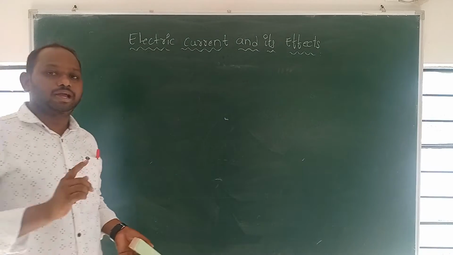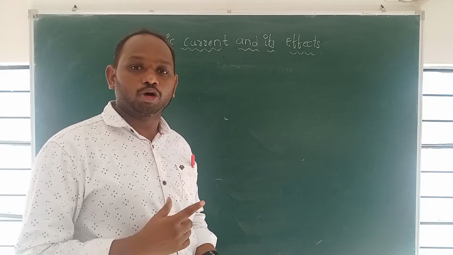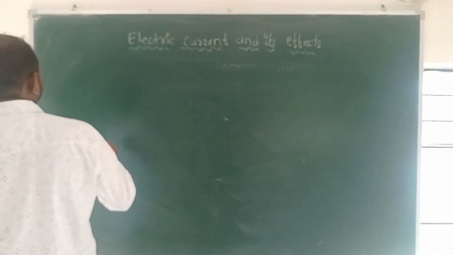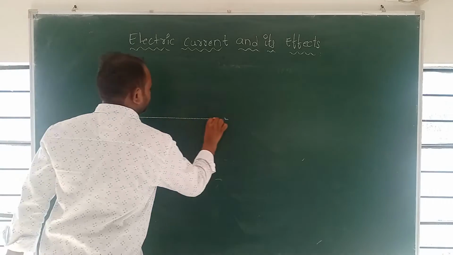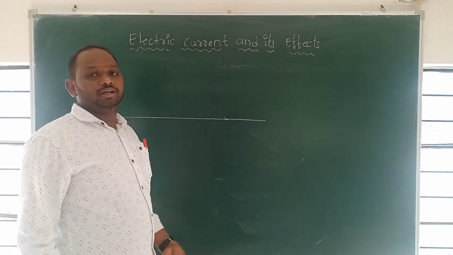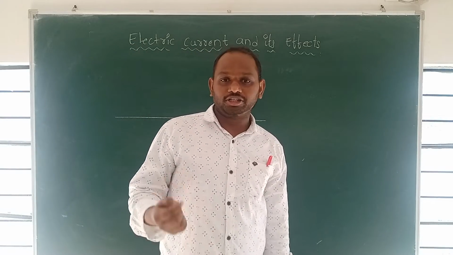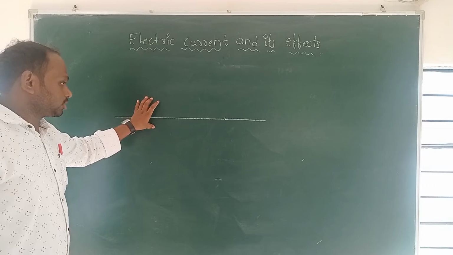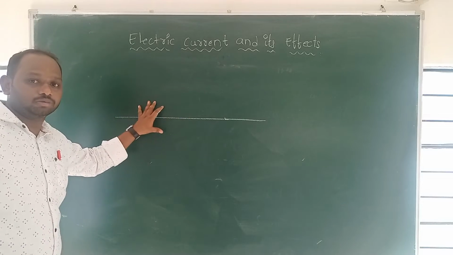How to produce magnetism when the current is passing from one point to another point in a conductor. So first of all, I will take a conductor. This is one of the conductors. What is the conductor? Which substance allows the electricity is called a conductor.